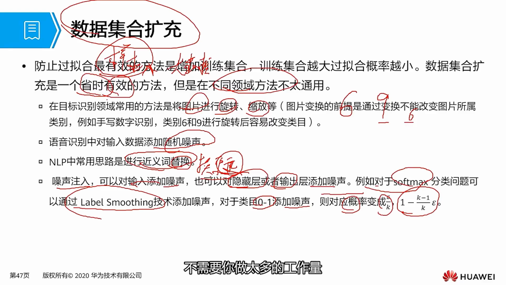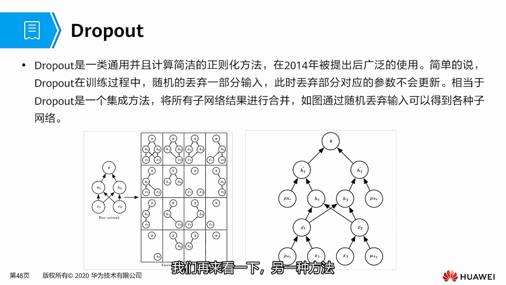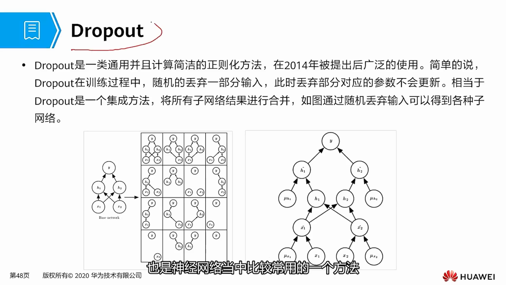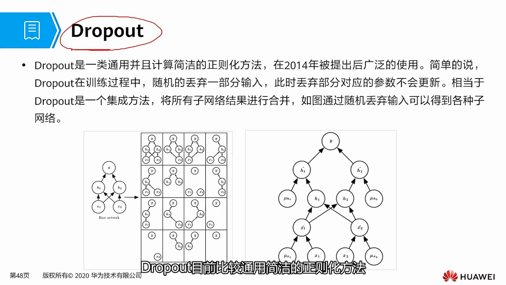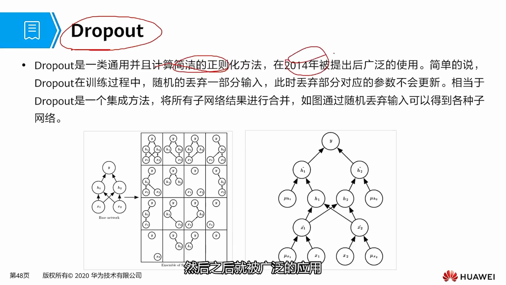We can see that data augmentation is actually a time-saving and effective method to avoid overfitting, without requiring a lot of effort, just by increasing your dataset. Let's take a look at another method, which is also commonly used in neural networks, and is unique to neural networks. Dropout is currently a widely used, simple regularization method that was proposed in 2014 and has since been widely adopted. Simply put, what is dropout training? It means to drop first, and then out.